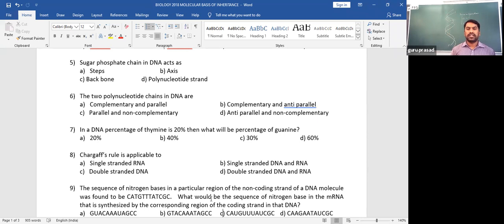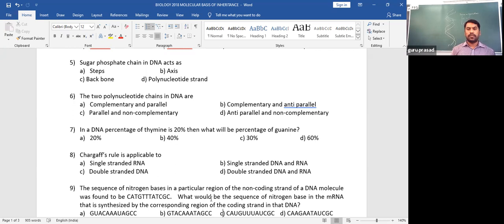In a DNA, percentage of thymine is 20%. Then what will be the percentage of guanine? One of the most asked questions, I think, most important one. Might be the percentage changes, might be the type of nitrogen base given is changed. For example, here thymine is given. Instead of that, they may ask adenine, guanine, or cytosine, any of these.